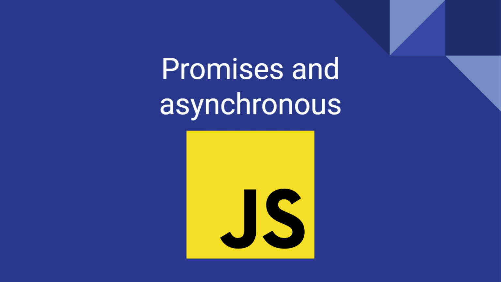So what is a promise? A promise is a proxy for a value not necessarily known when the promise is created. It allows us to associate handlers with an asynchronous action's eventual success value or failure reason. This lets async methods return values like synchronous methods: instead of immediately returning the final value, the asynchronous method returns a promise to supply the value at some point in the future.